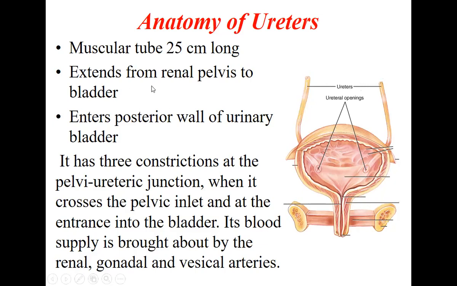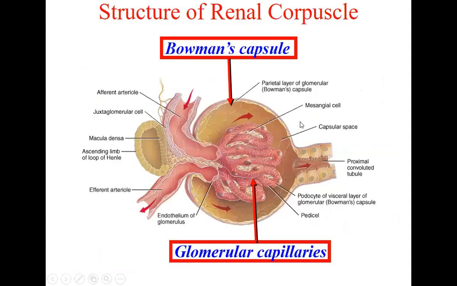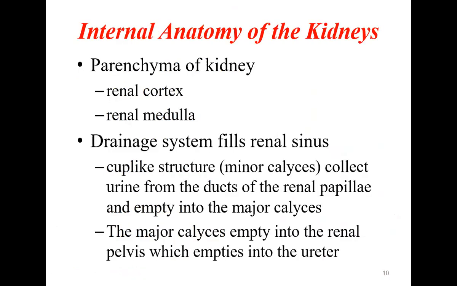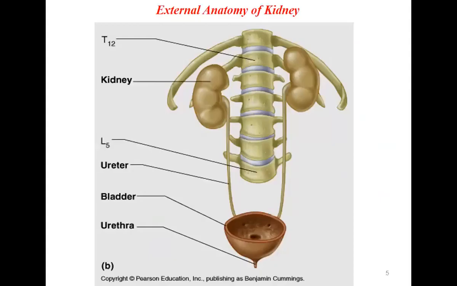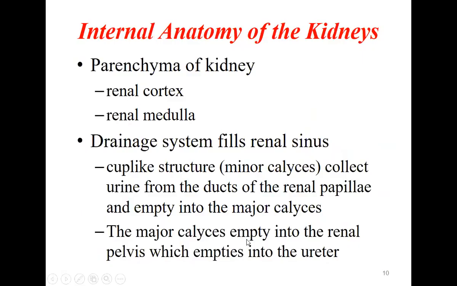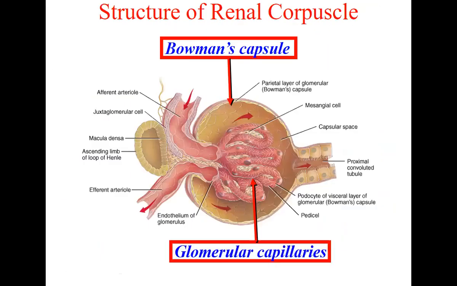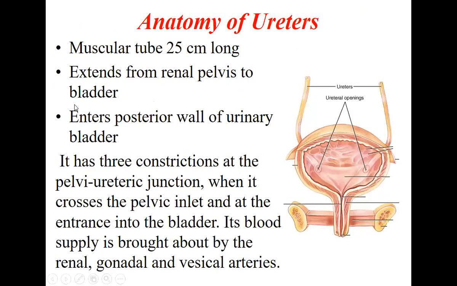These are long muscular tubes, almost 25 centimeters long. So these are long tubes, as you can see in the previous picture. So here you can see these are the long tubes. These are the ureters on either side, starting from the kidney and come and open into the urine bladder. Okay, they are long tubes, almost 25 centimeters long, and they extend from the renal pelvis, as I showed, to the bladder. So they are opening into the urine bladder.